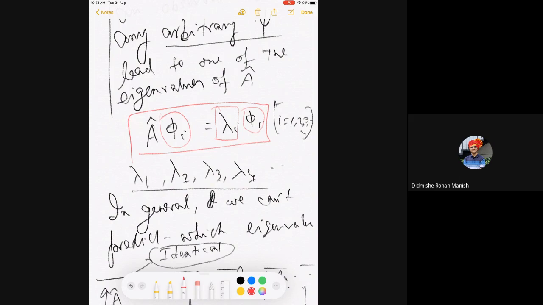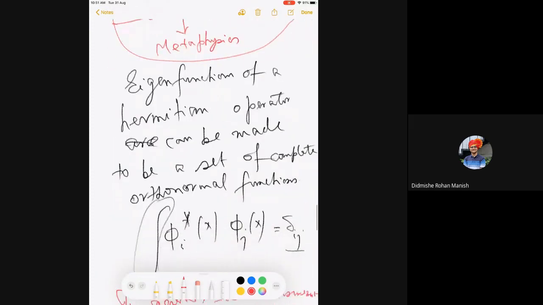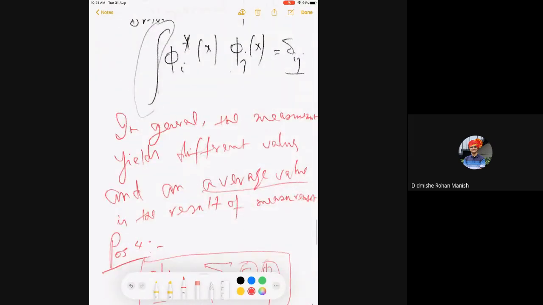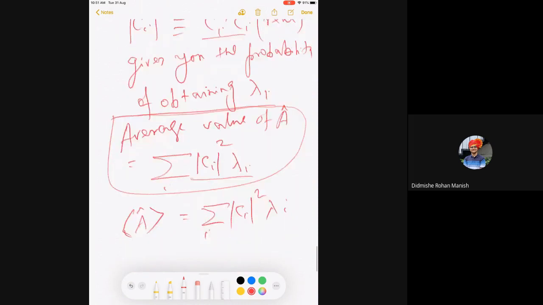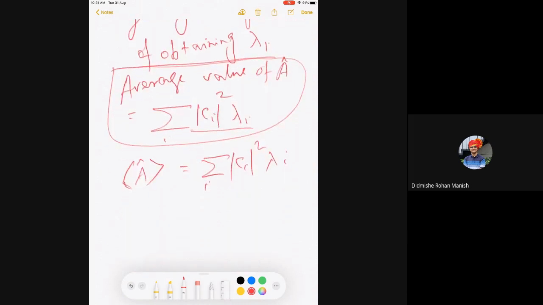Okay, sir. I was just asking, if we wanted to measure the vector momentum, I mean the px, py, pz, this vector. I have different operators for px, py, pz. So each operator will have different eigenvalues. Okay, now I understood. We'll come to that, like angular momentum, for example. So I can have an average L, which is an average of Lx, Ly, Lz. Each of them has a different operator and a different set of eigenvalues. Got it, sir. So that can all be done. That's not a problem.